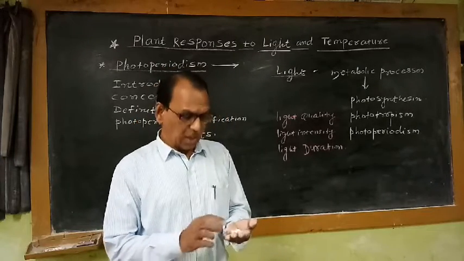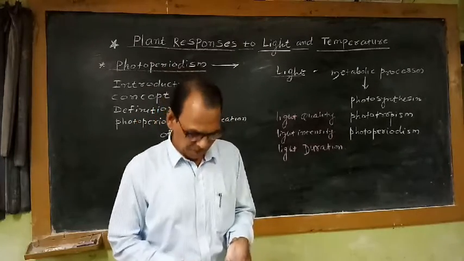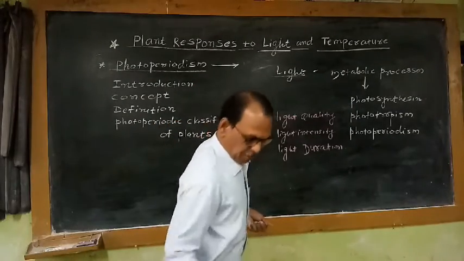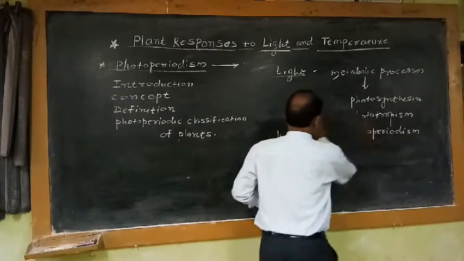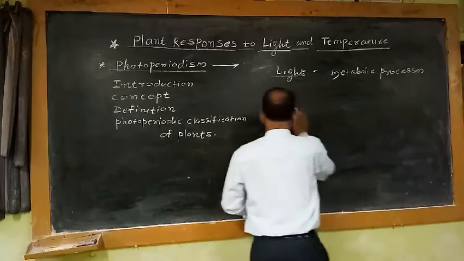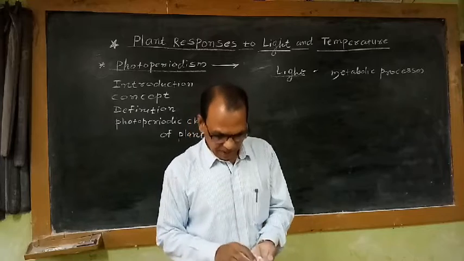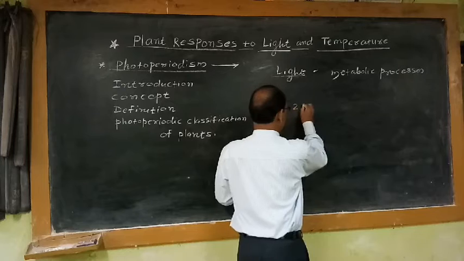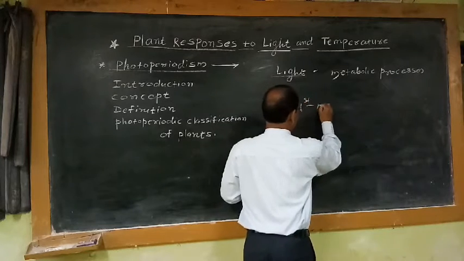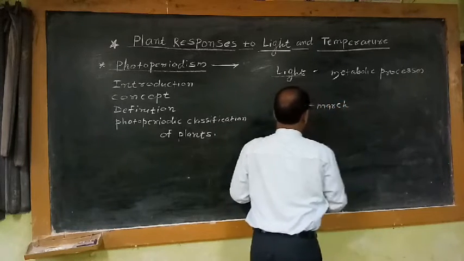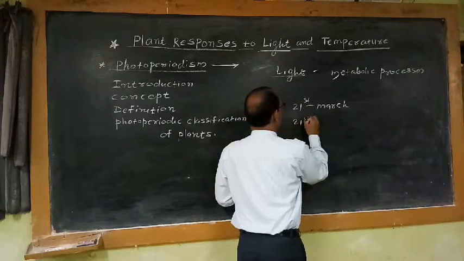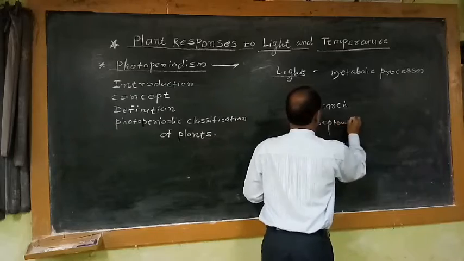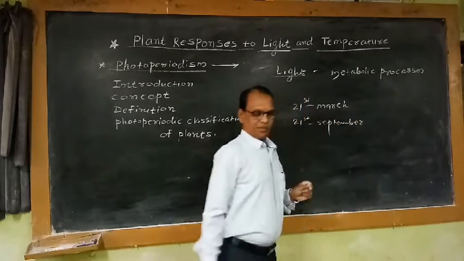So in our northern hemisphere, we are living in the northern hemisphere, except for 2 days. Which are these 2 days? First day is 21st March, and another day is 21st September.